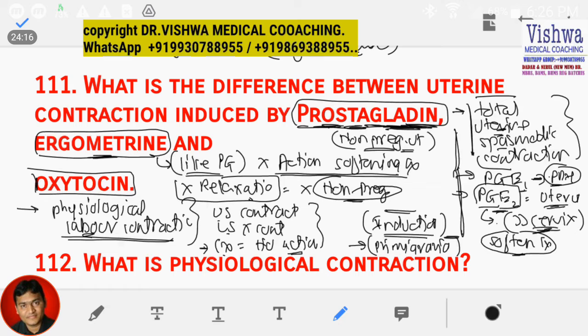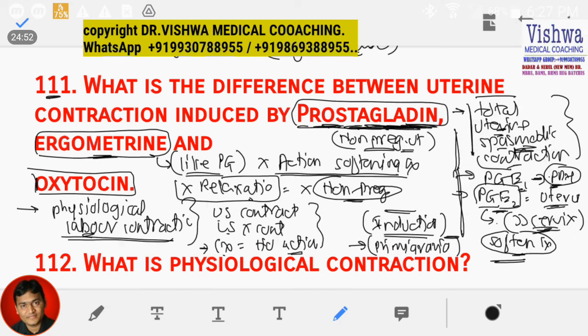Let me revise it once again, because this is an OBGY type of question, but this is a completely practical question. Completely, I can say, most important logical question. When you understand about the drugs, when we compare those drugs, then we can understand which drug is supposed to be used when. Because all three are uterotonic agents, meaning all three increase the uterine contractions. So first we take prostaglandin, in which we have been producing a spasmodic contraction.